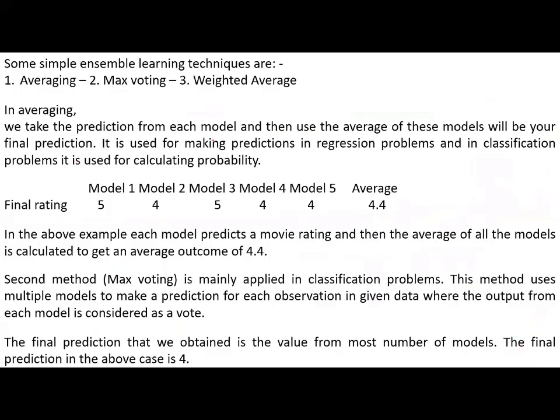Let us see now. Some simple ensemble learning techniques are averaging, max voting, and weighted average. In averaging, model 1 gives you 5, 4, 5, 4, 4. Then average them: 5 plus 4 plus 5 plus 4 plus 4 divided by 5 gives you 4.4. So this is called averaging, my dear friends. Similarly, the second method is max voting. In the same way, if you consider max voting, 4 has got 3 votes and 5 has got 2.